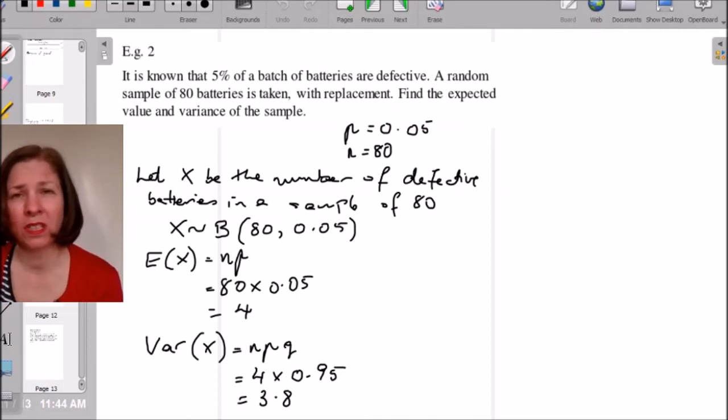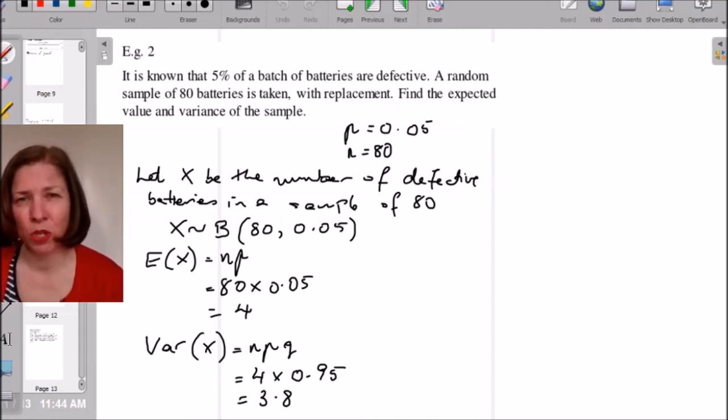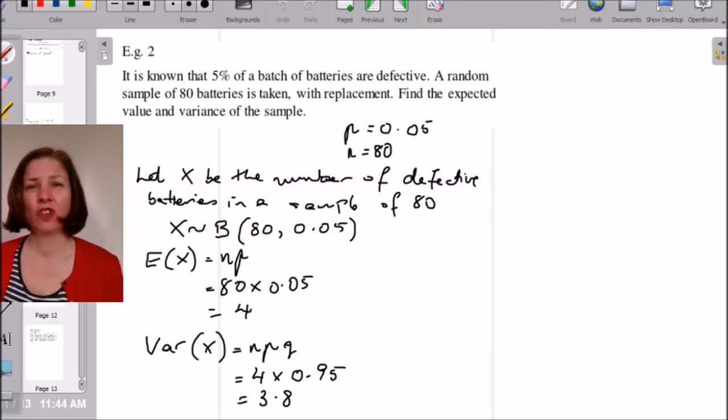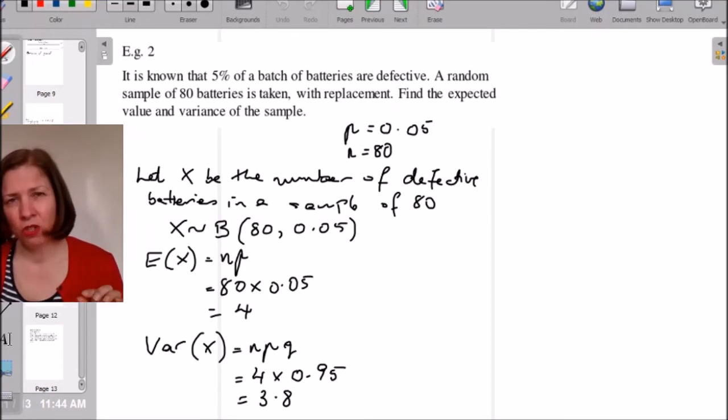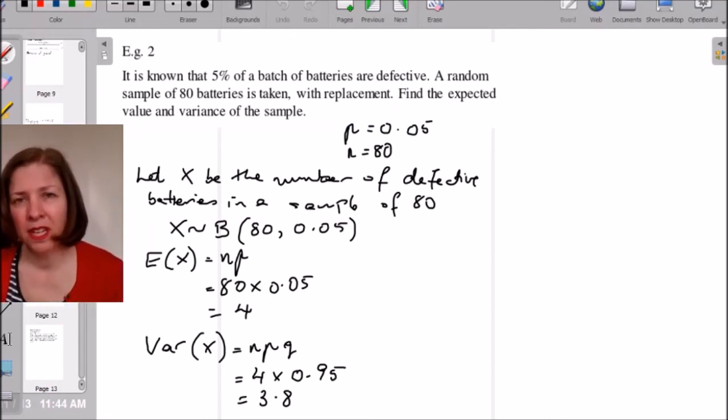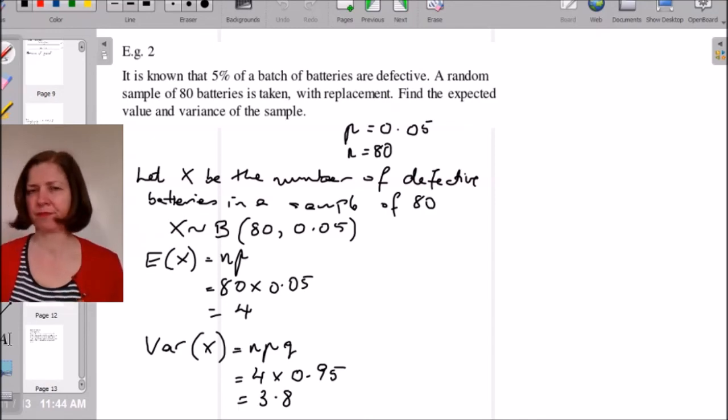So it's really important that you've got a summary somewhere with these under the heading binomial distribution, with a summary of what a binomial distribution is, so that when you meet a question, you can do the important steps of first identifying that it's binomial and then finding the expectation and variance and standard deviation when you need it. Okay.